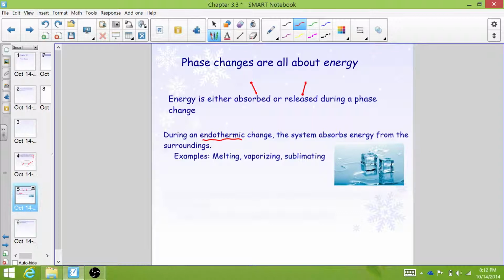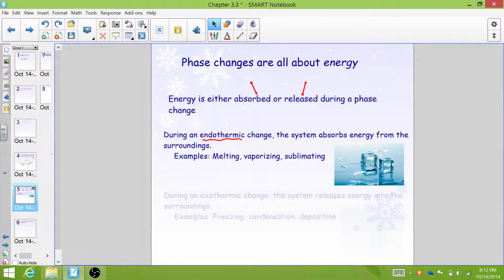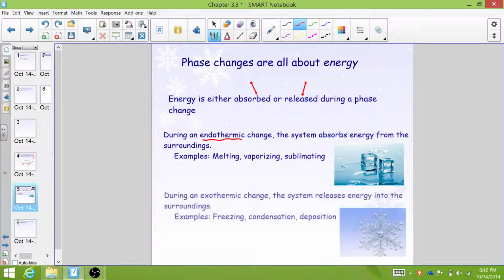And examples of this are melting, vaporizing, and sublimating. In all of these changes of phase, energy needs to be absorbed in order to go from one state of matter to another. That's endothermic. The other kind is exothermic. And during an exothermic change, the system releases energy into the surroundings. It needs to get rid of some of that energy in order to make that phase change. And examples of exothermic changes are freezing, condensation, or deposition.